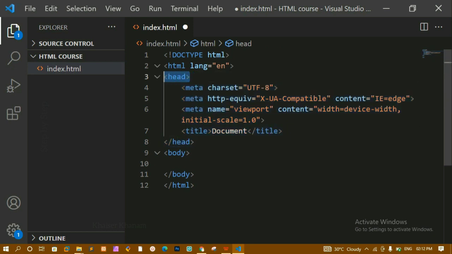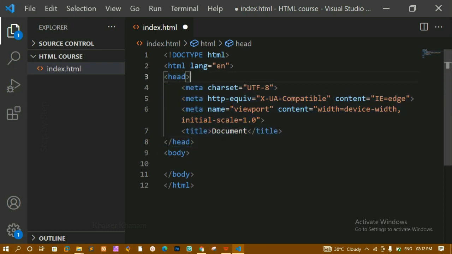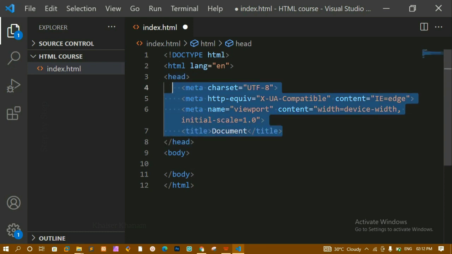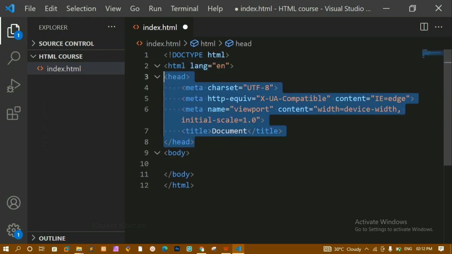Now this first tag is called the opening tag and this is called the closing tag. This entire thing is called an element. Tags are nothing but the individual opening tag and closing tag. Inside this I have this content, so this entire thing will be called the head element. This is the tag and this is the element, the head element.